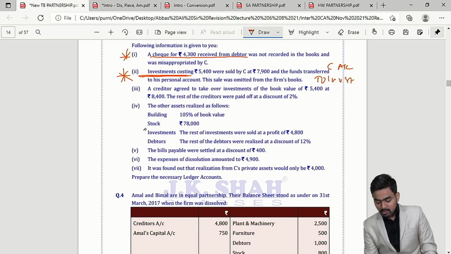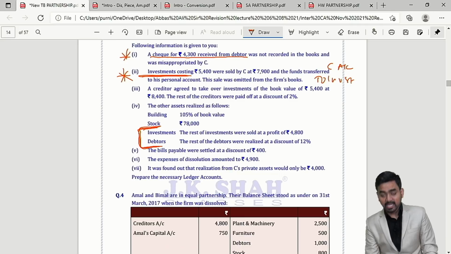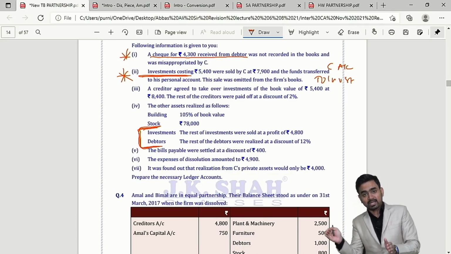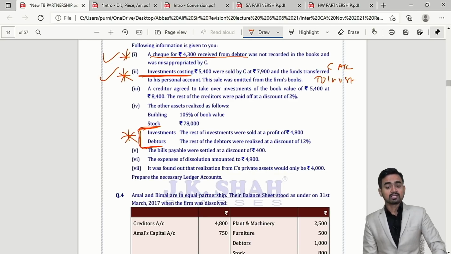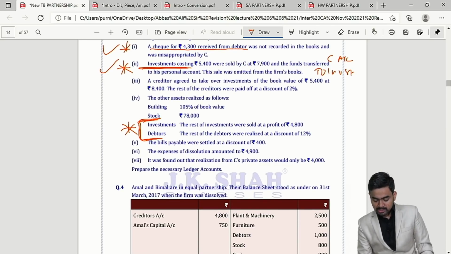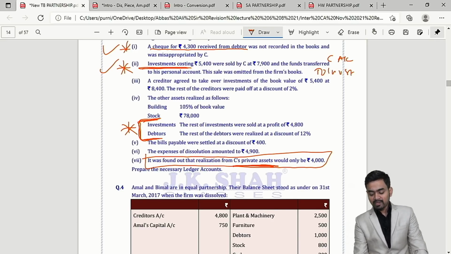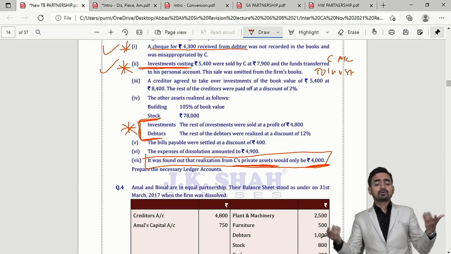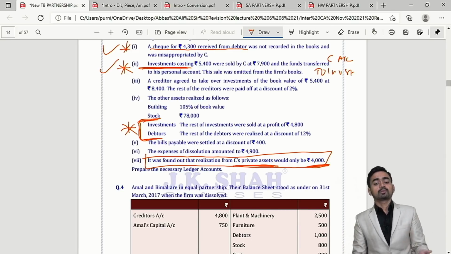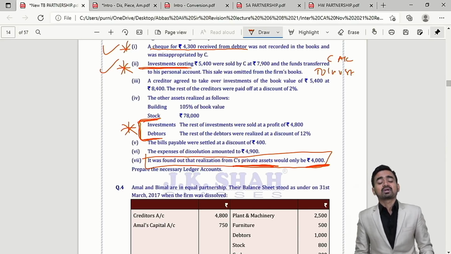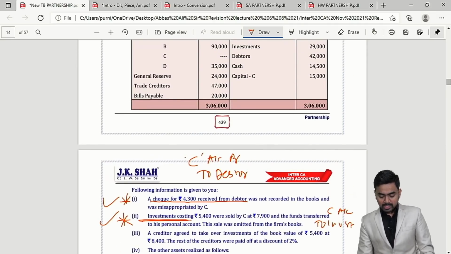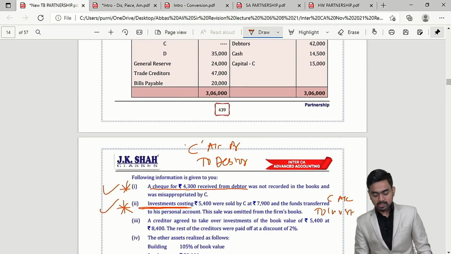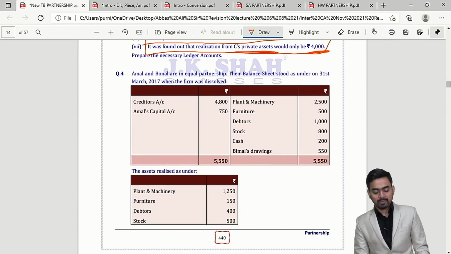Along with this, when you do the valuation at the time of selling investment and debtors in the market, take care of these 2 adjustments. Okay, so even this is important. Over here, my dear students, the last point clearly says that Mr. C is insolvent because Mr. C's private estate could realize only 4,000. What about the other amount? The rest will be contributed by solvent partners having credit balance in their capital ratio. Okay, so for question number 3, the important points we have discussed, with no related references from homework and past exam.